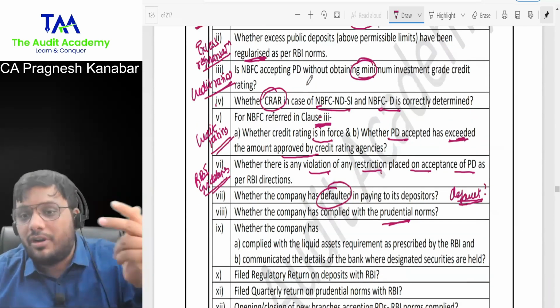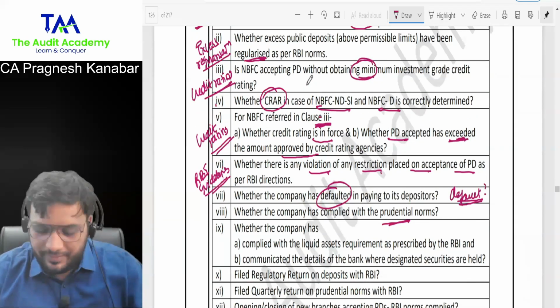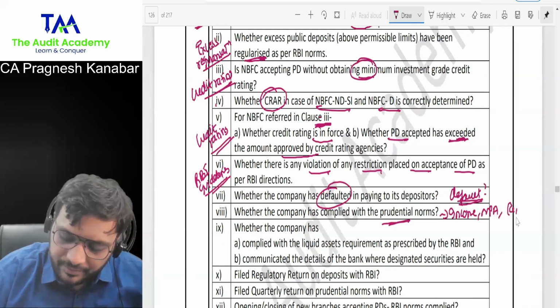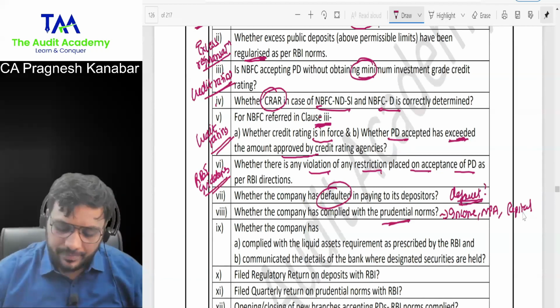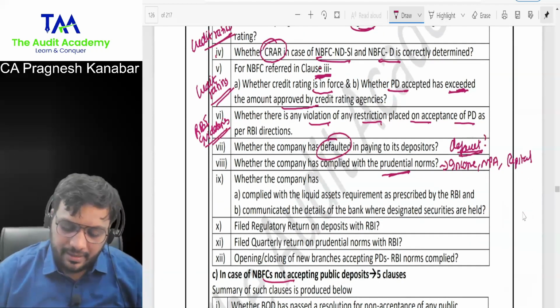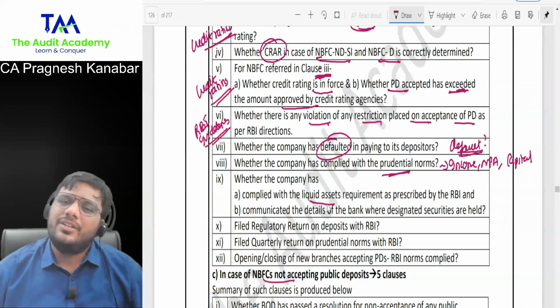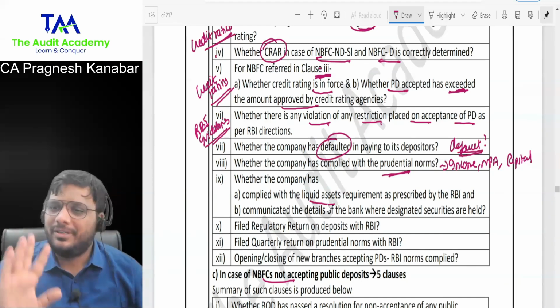Now the students who did not focus earlier would be regretting that this whole chapter is connected. So income, asset, income, NPA, capital, all prudential norms. Next, whether the company has complied with liquid assets requirement. Yes, there are minimum liquid assets to be maintained, but don't worry, all those ratios are not printed. Someone felt, let us print the whole circular without any background in the module, so they printed it.